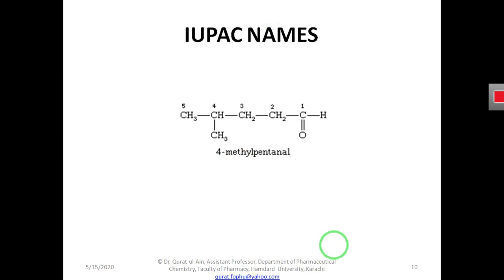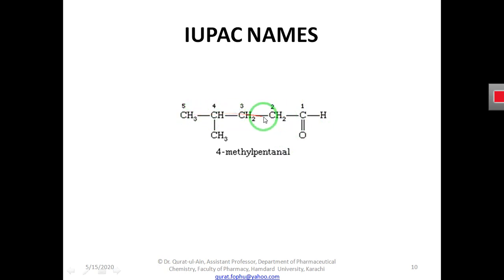Now going to their IUPAC names, we will see how we can name aldehydes. I am taking an example of an aldehyde here. It is an aliphatic aldehyde. Here is the aldehydic group, the CHO group, that is attached to the aliphatic side chain.